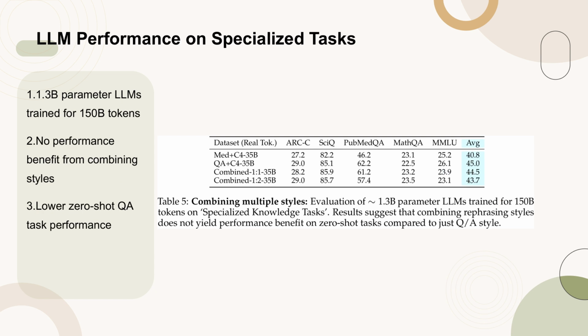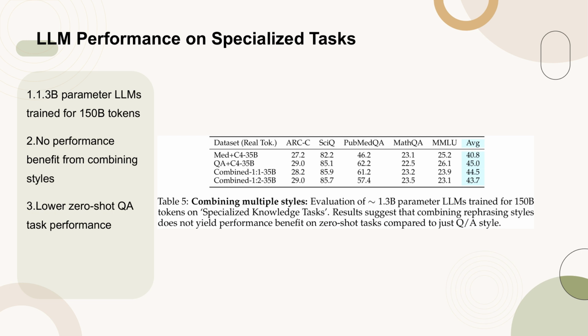Table 5 evaluates the performance of ~1.3B parameter LLMs trained for 150B tokens on specialized knowledge tasks. The results indicate that combining rephrasing styles does not improve performance on zero-shot tasks compared to using just Q and A style.